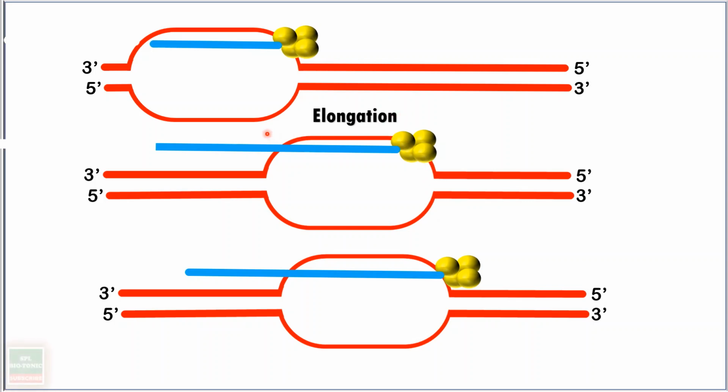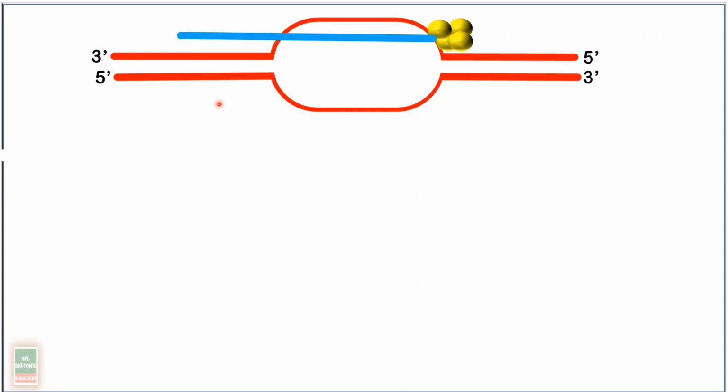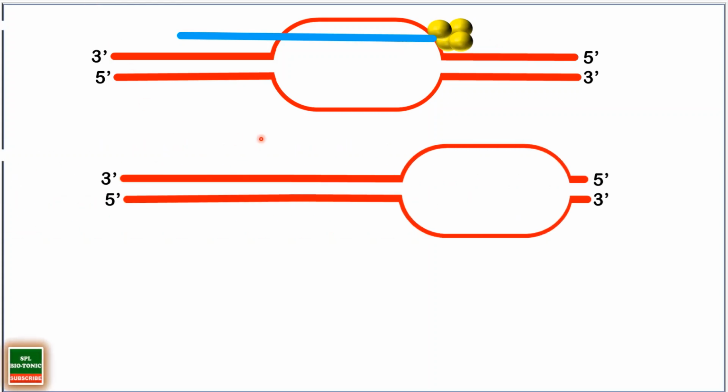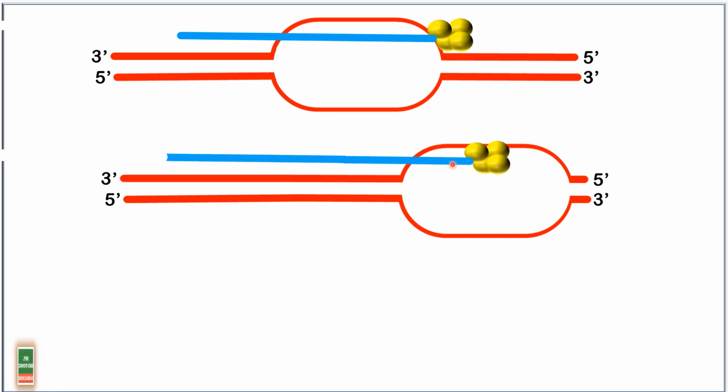So students, we have seen just now two steps in transcription. One is initiation, and the second step is elongation. Here, as long as the RNA polymerase is not approaching the rho sequence or rho factors, the process of elongation continues. Here you can see this RNA polymerase is again transcribing this stretch of DNA. The upper part of the DNA acts as a template, which is transcribed to form this RNA strand.